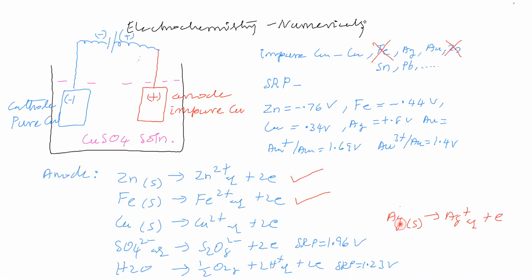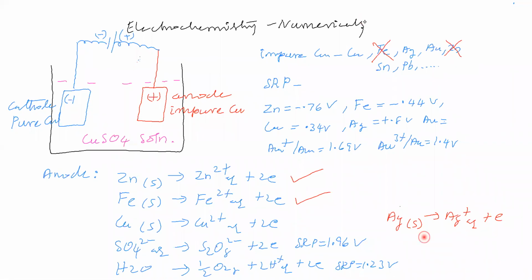To force the silver to go into the solution, we have to provide potential from the battery. Should that potential be greater than what we gave for iron or less than that of iron? What do you think?